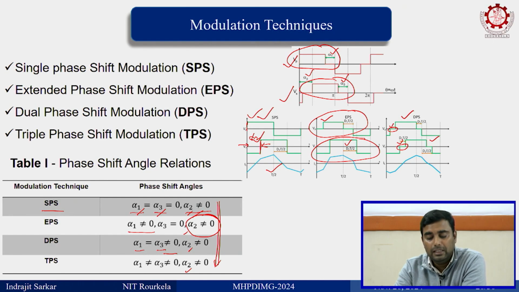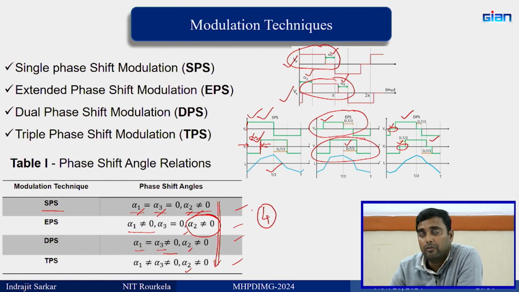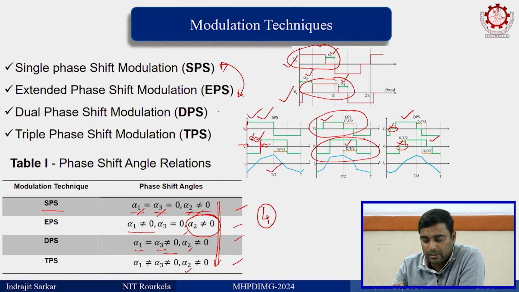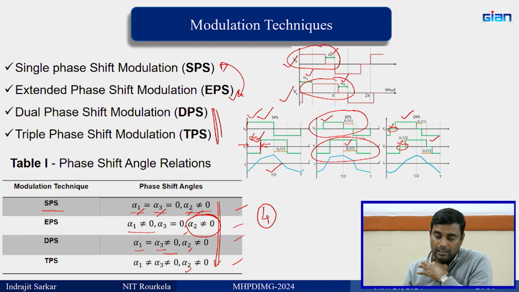Now, you see here, with two H bridges, we have 4 degrees of freedom from a control perspective. Here we will discuss only these two modulation schemes. If you understand these two modulation schemes, this can be extended to the others also. What is the reason that we are using this quasi square wave?